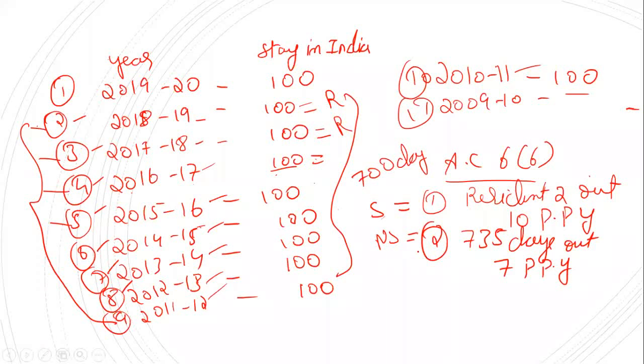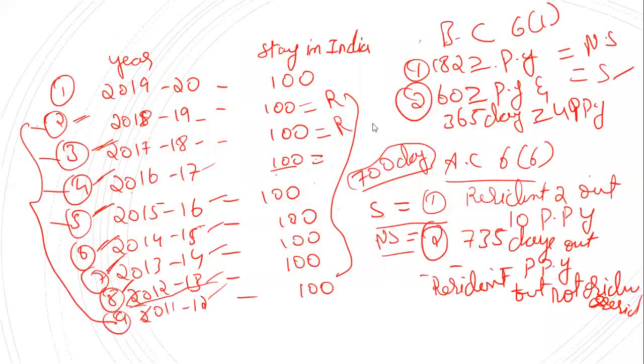So in this case, what are the conditions he satisfied? He satisfies the first basic condition. Sorry, he satisfies the second basic condition and he satisfies the one additional condition. So what will he be called? If an assessee satisfies any one of the basic conditions, and satisfies any one or none of the additional conditions, he will be called a resident, but not ordinary resident.